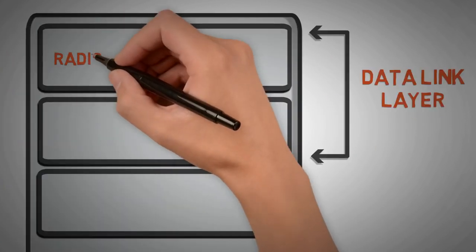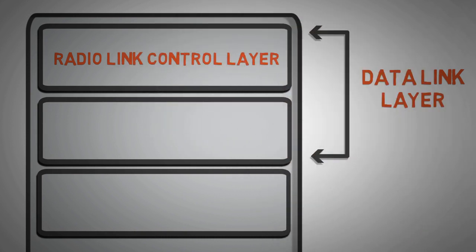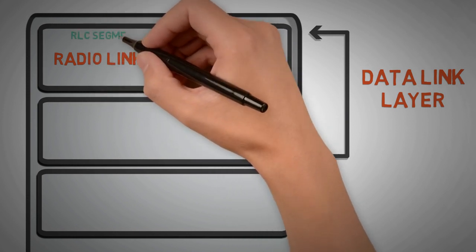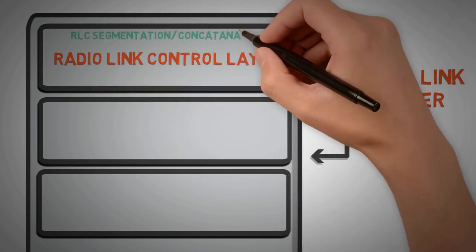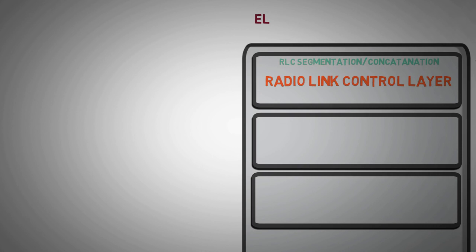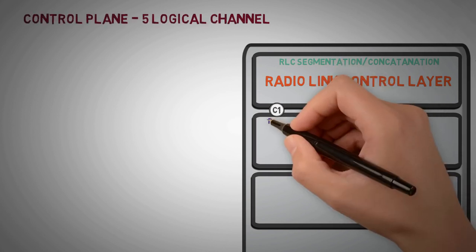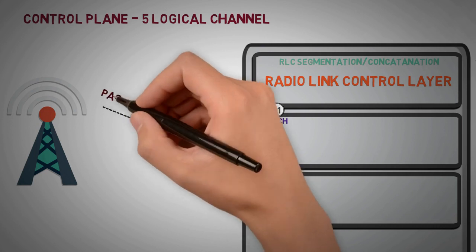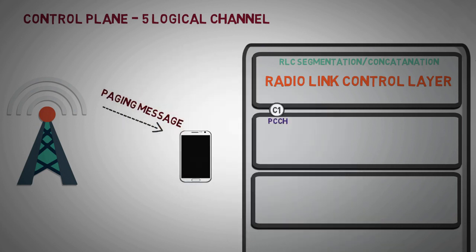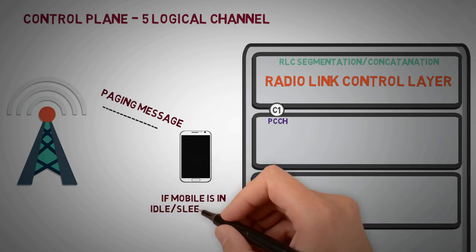Here in the LTE protocol stack, the radio link control layer performs this logical categorization, and the process is known as RLC segmentation or concatenation. So, there are 5 logical channels for control plane traffic. Paging Control Channel. This channel carries paging messages, which the eNodeB transmits if it wishes to contact mobiles that are in idle state.